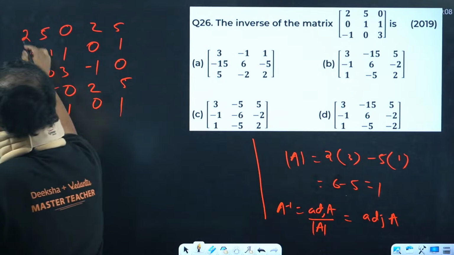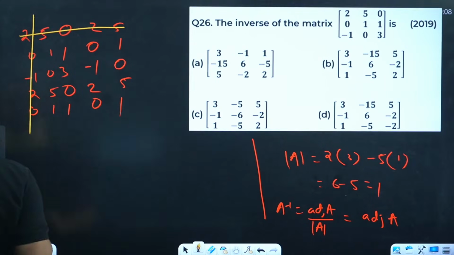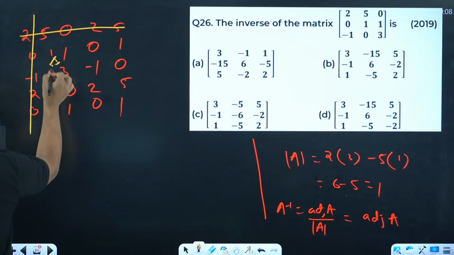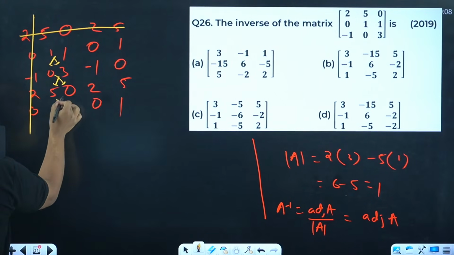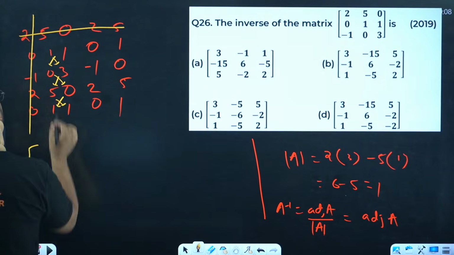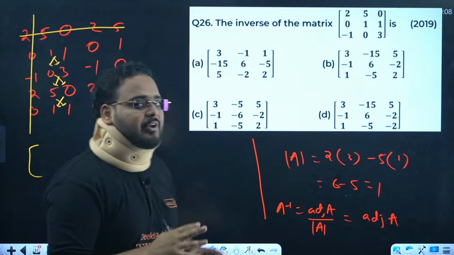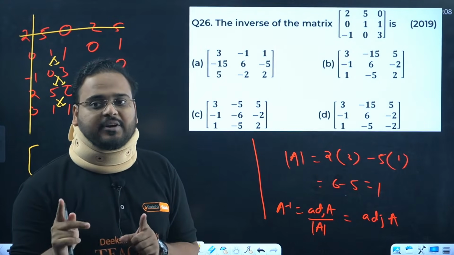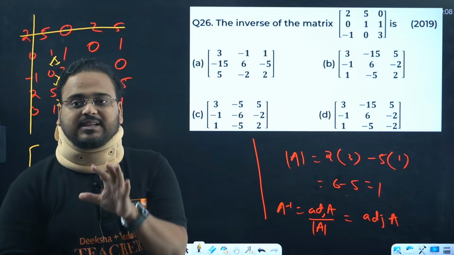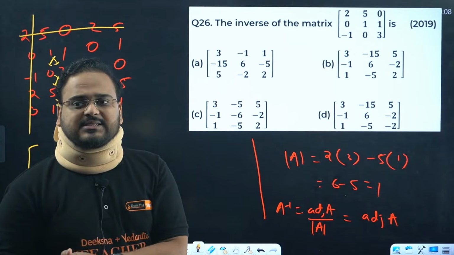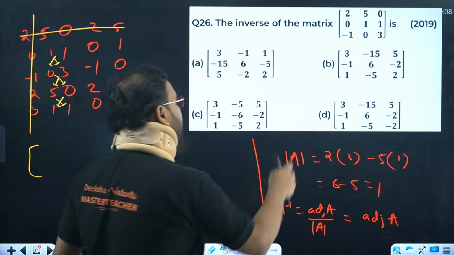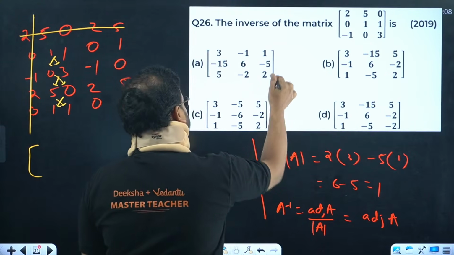Now remove this over here. First row and first column you remove. Now simply write this in the multiplication of vertical form to this one. Do we solve for every term? We will not solve for every term. We'll look for where the difference lies. We can see there's a pattern being formed over here in B and D. B and D is similar, so let's not worry about this.